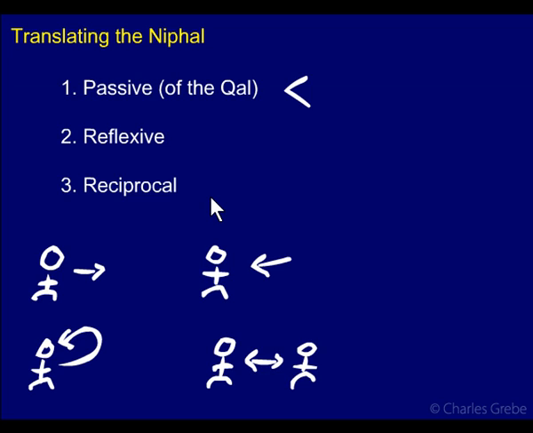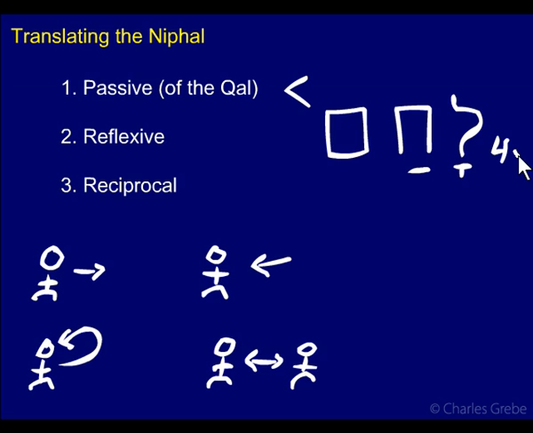The second thing is that some verbs do not exist in the Qal at all, or very, very rarely. An example of that is lacham. And these ones you really do have to look up. So this is the Qal perfect 3ms. It occurs four times in the Hebrew Bible. And when I say four times, I mean the Qal in general, not just this particular form, only exists four times.